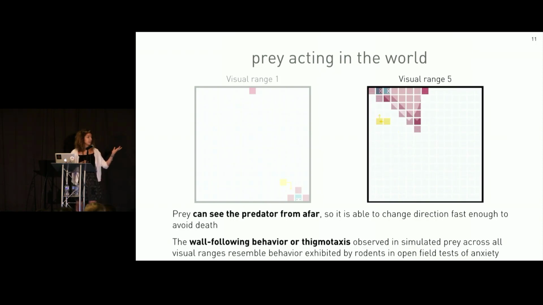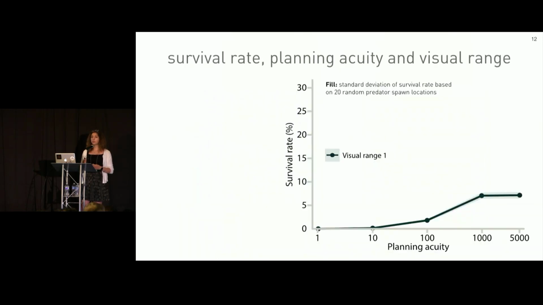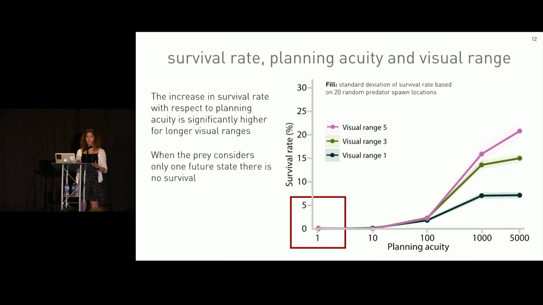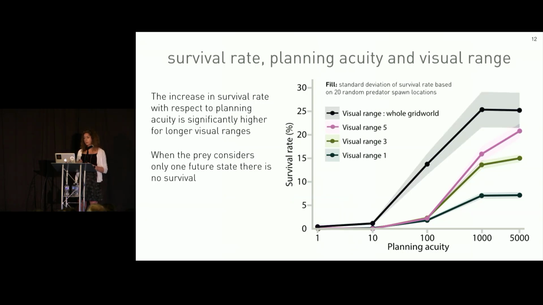Now, if we look at 100 such episodes per planning acuity to quantify survival rate, we see that there's a significant increase in survival rate with respect to an increase in the number of states the prey forward simulates, even at a limited visual range. However, the increase in survival rate with respect to planning acuity is significantly higher for longer visual ranges. Independent of visual range, we don't see any survival when the prey only simulates one future state. We can consider a prey that can see the entire grid world to calculate a bound on survival rate for this particular environment.